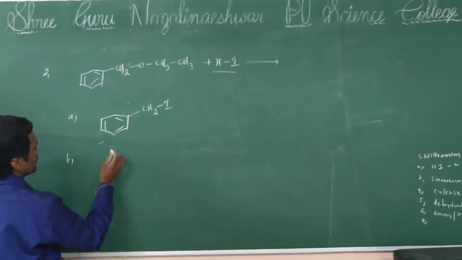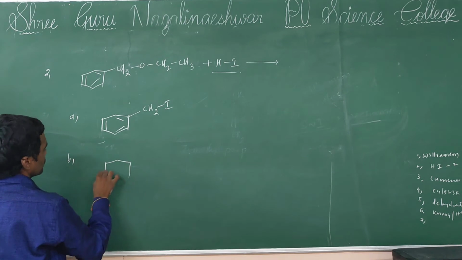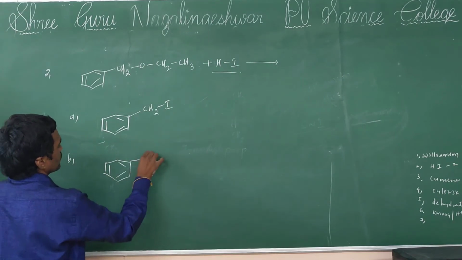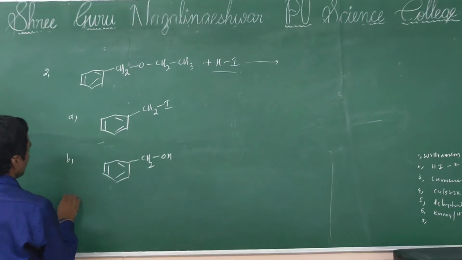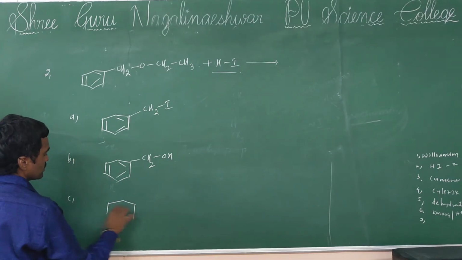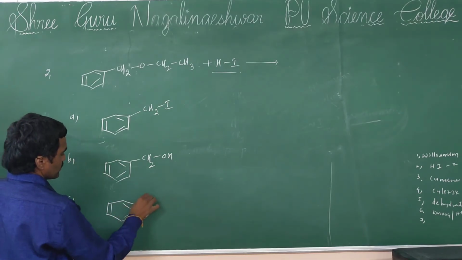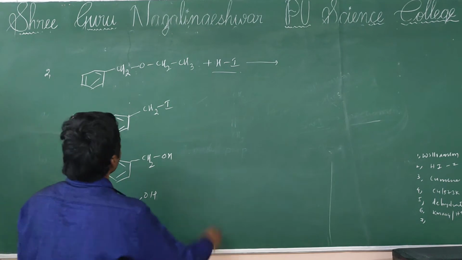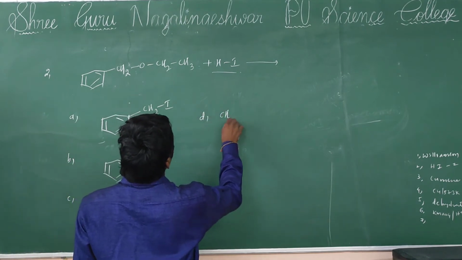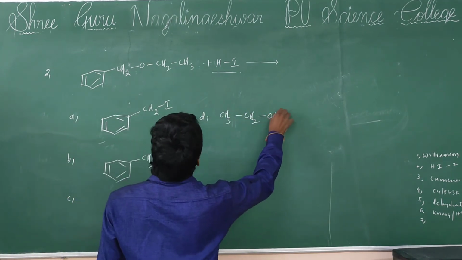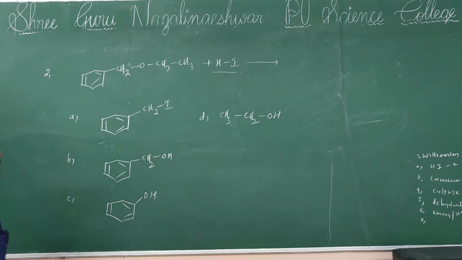Option B, benzyl alcohol. Option C, phenol. Option D, ethanol.